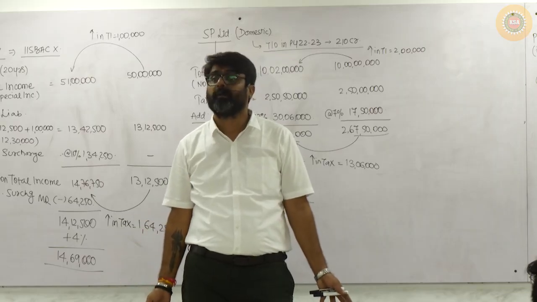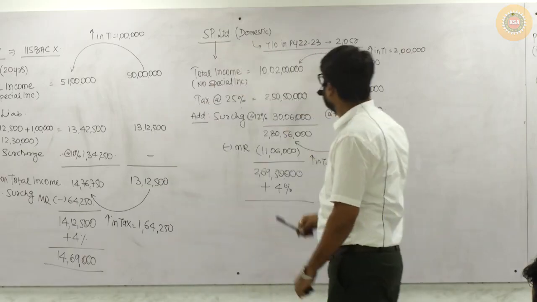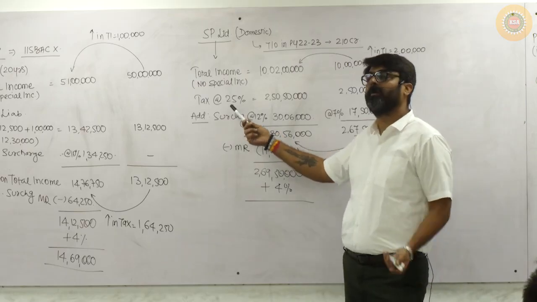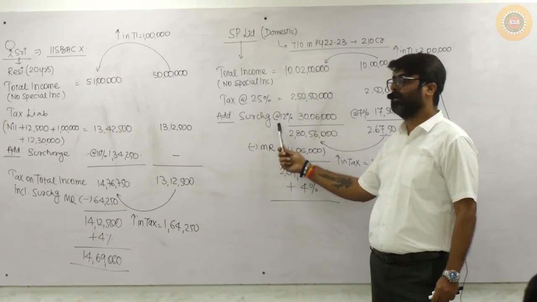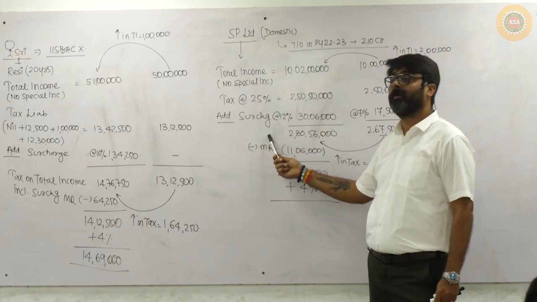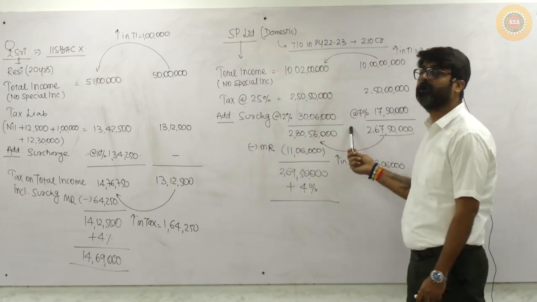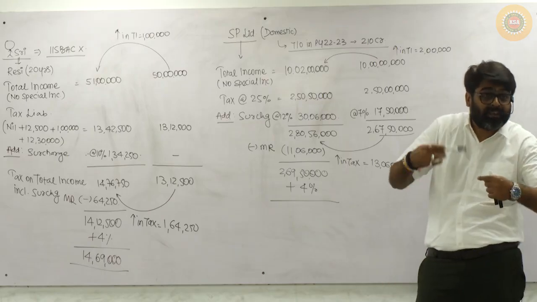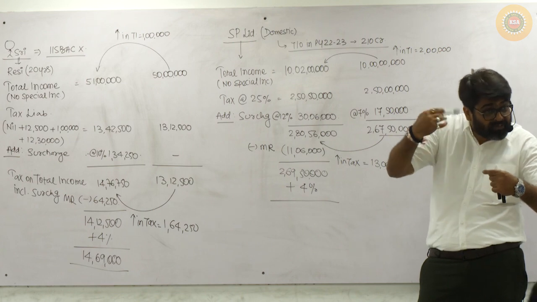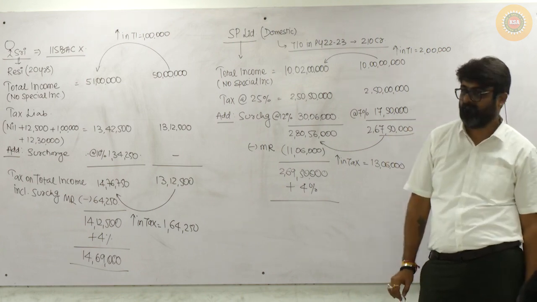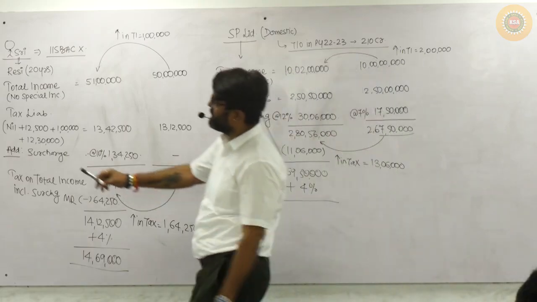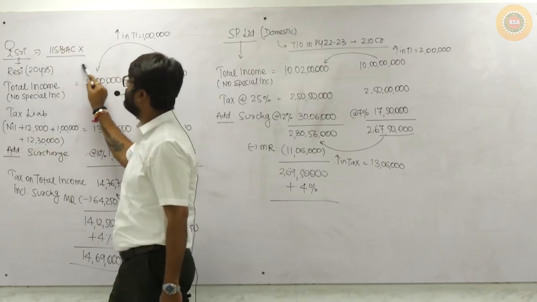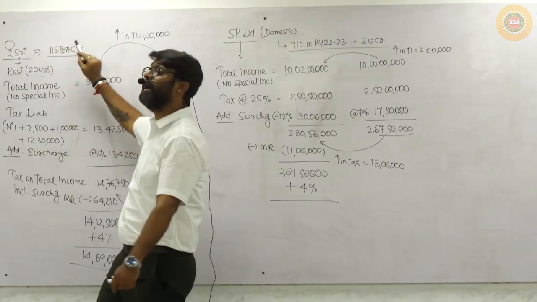Got it, sir? Now pay attention. Partnership firm, what will you do? The rate will be 30% and the surcharge will be 12%, and here it is also 12%. So no difference. Getting my point? Because there is no increase in the rate of surcharge. Got it, sir? But wait. Here, Sri, she had decided that I will follow 115.